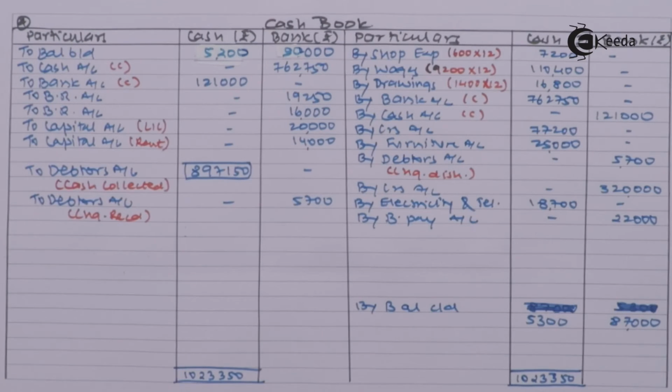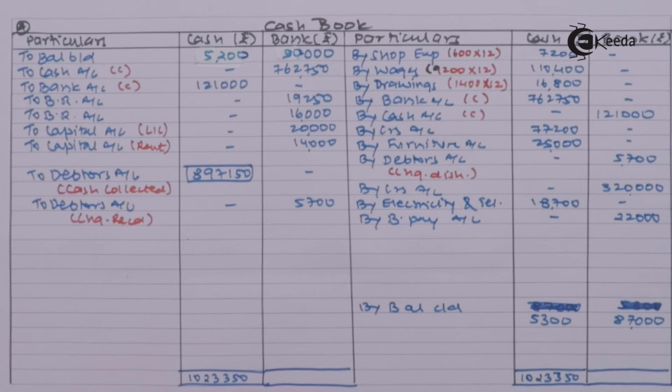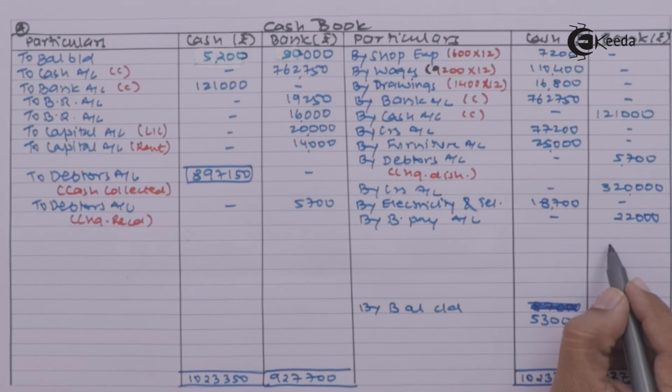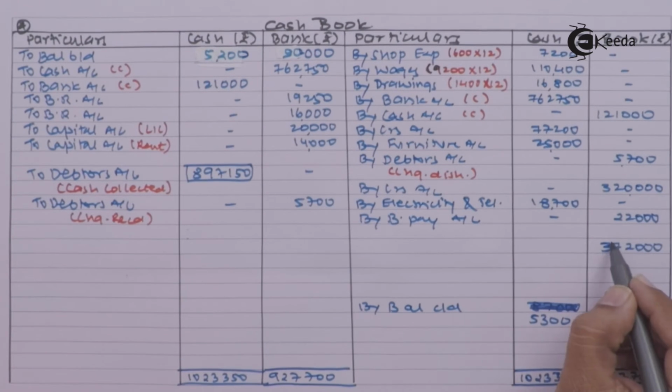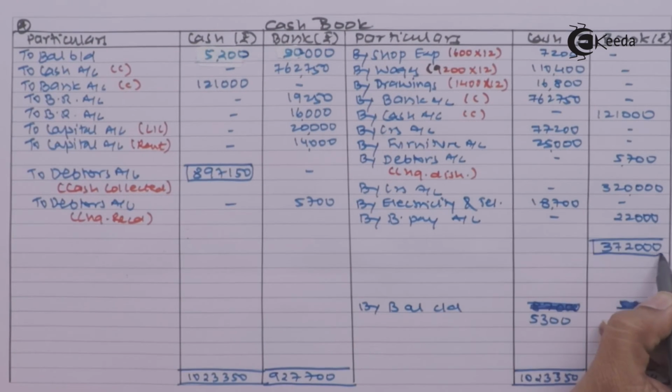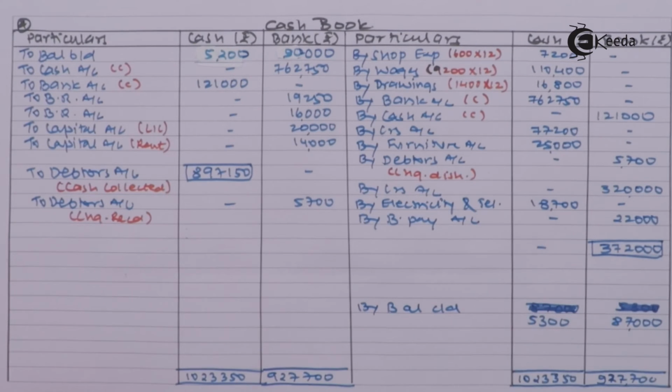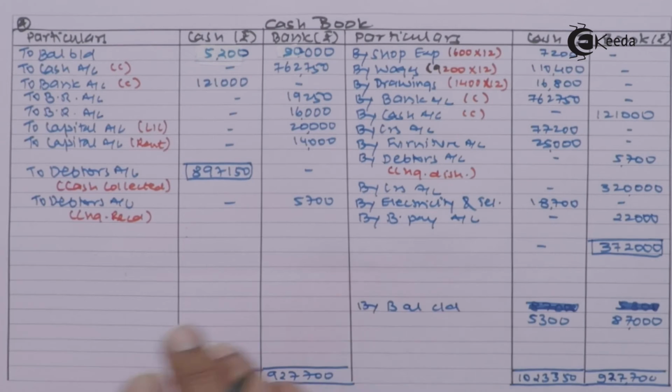In my cash book I will close my bank column now. There is a difference of 3,72,000 in bank column. On payment side, this payment we must have made for the building.